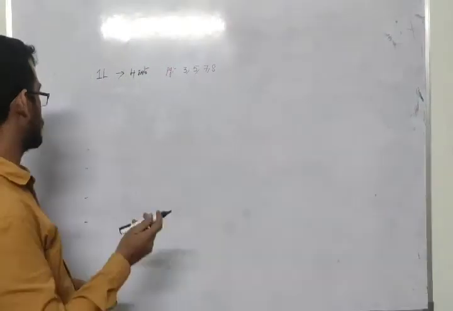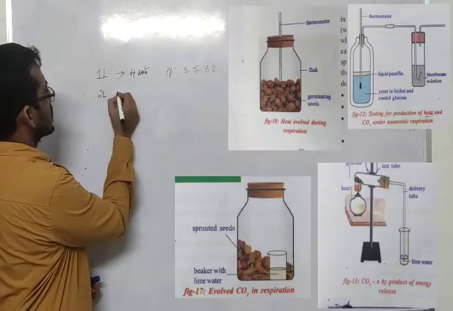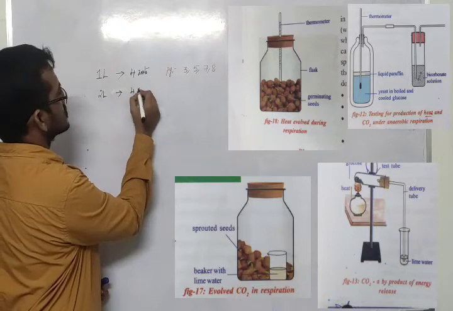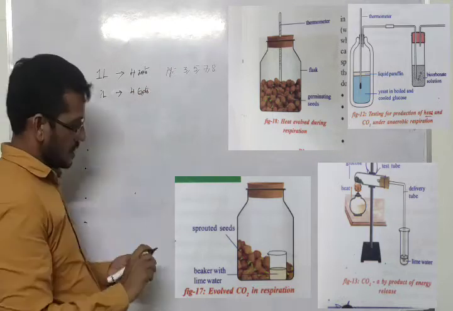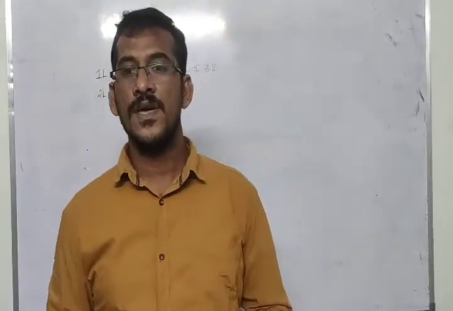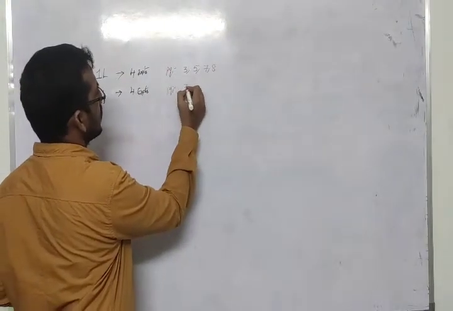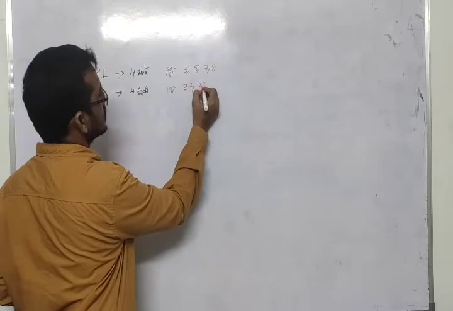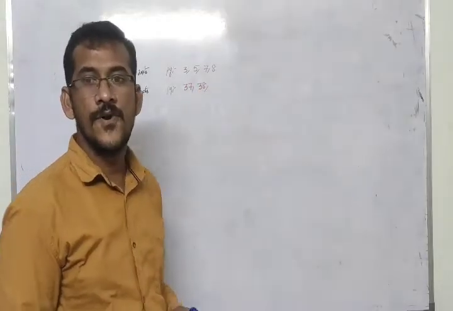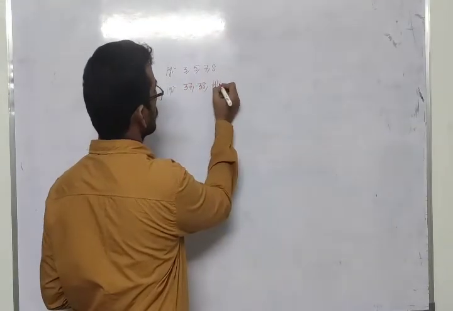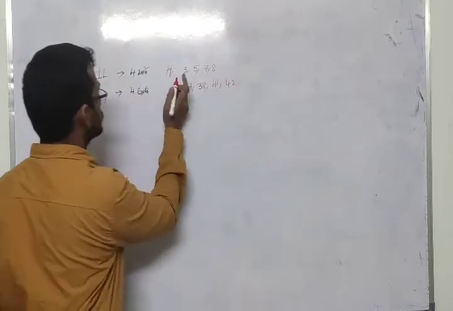Now let us see the second lesson. In the second lesson you have 4 experiments. In which pages do you have these 4? Pages 37, 38, 41, 42. So these are the 4 experiments.